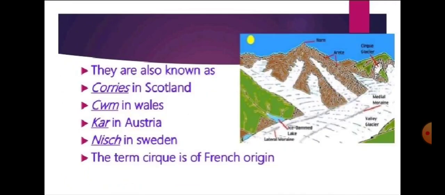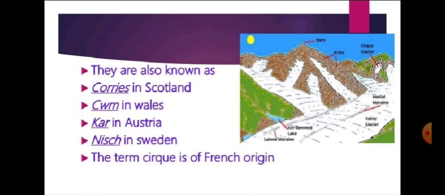A cirque is known by different names like Corries in Scotland, Cwms in Wales, Kar in Austria, and Kar in Sweden. So the corrie or cirque is named by different names.